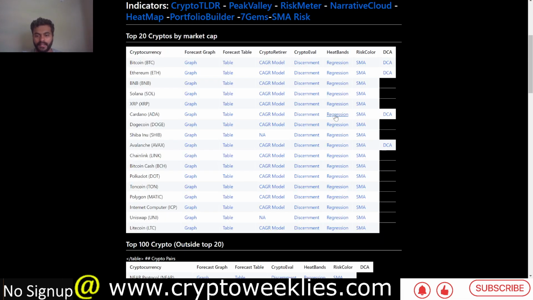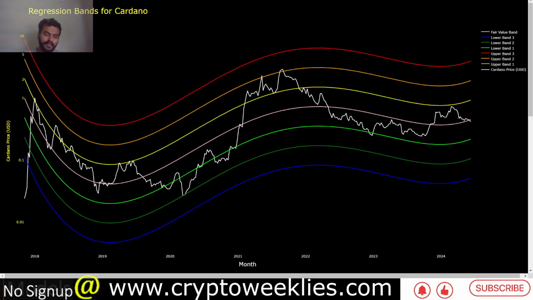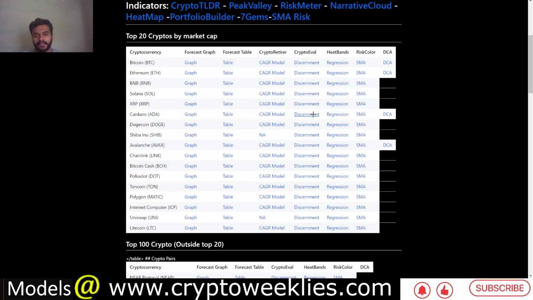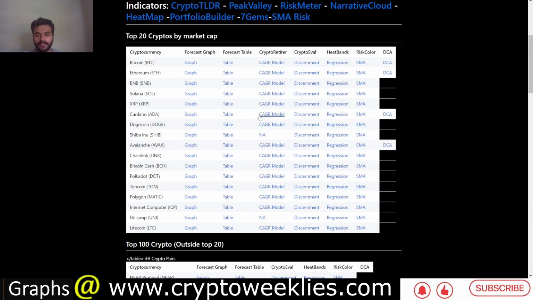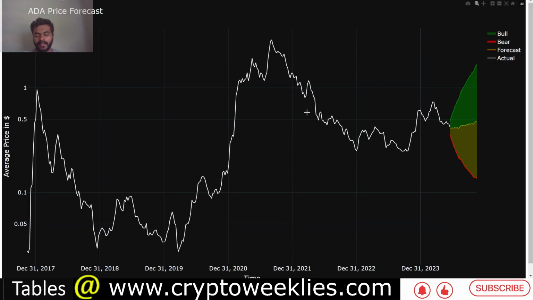In terms of regression analysis, price is below the fair value. In terms of discerning whether ADA is overvalued or undervalued, it's undervalued at this point. We went over the regression-based scenarios and the AI-based forecast: the base case between 40 cents and 47 cents, the bull case between 47 cents and $1.67, and the bear case between 14 cents and 35 cents.